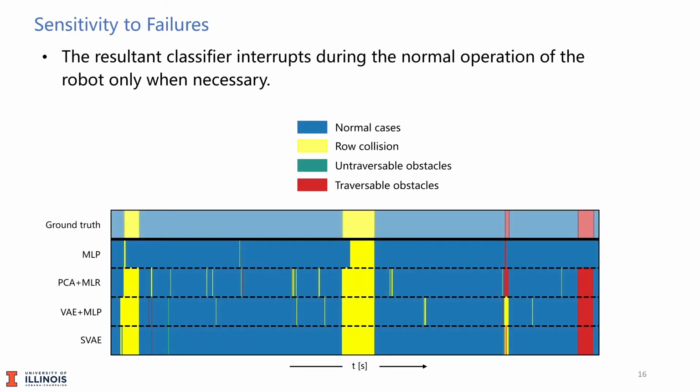We also analyzed the sensitivity to the anomalies of the four models during a run. Here, the first row represents the ground truth labels, and the other four rows represent the outputs of different models. As shown, our model interrupts the normal operation of the robot only when necessary.